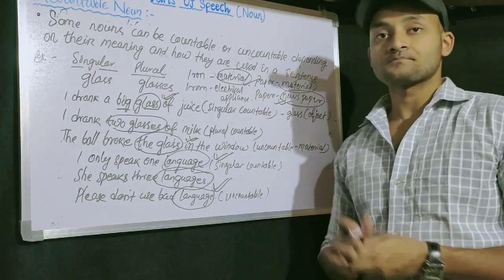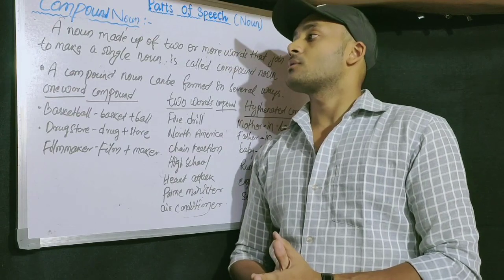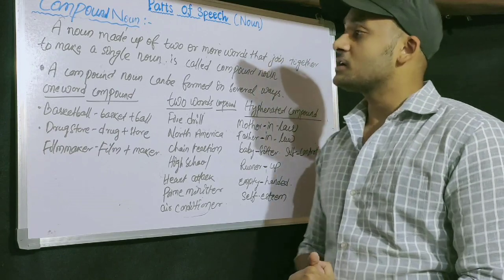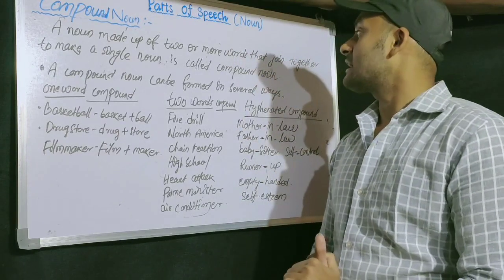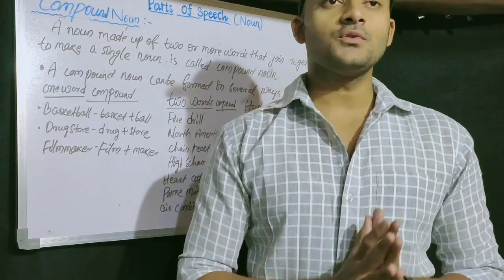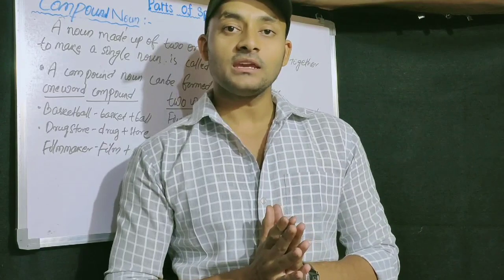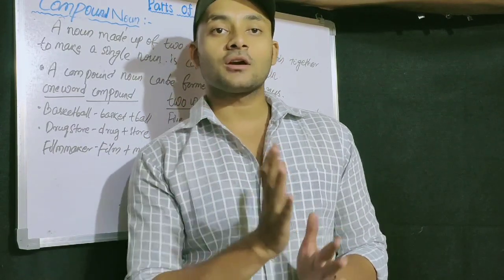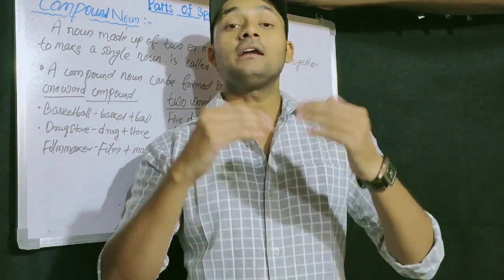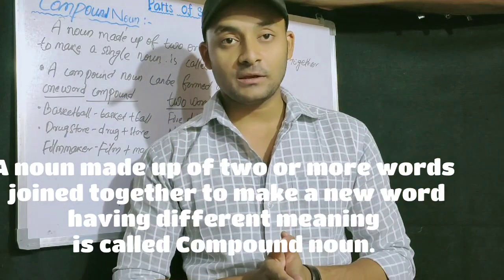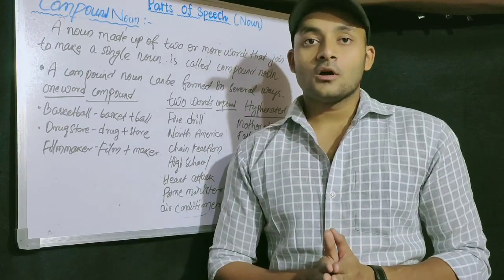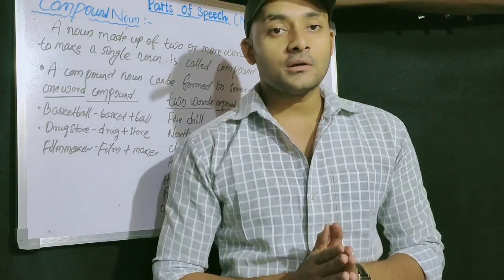Okay, now come to compound noun. A noun made up of two or more words that join together to make a single meaning is called a compound noun. When two or more words join together to give a new meaning or a different meaning, it is called a compound noun. There are three types of compound noun, or to form a compound noun there are three ways.